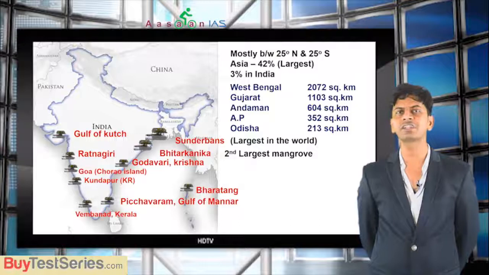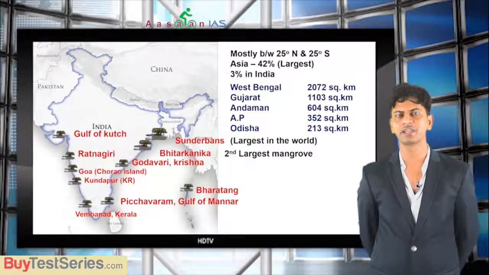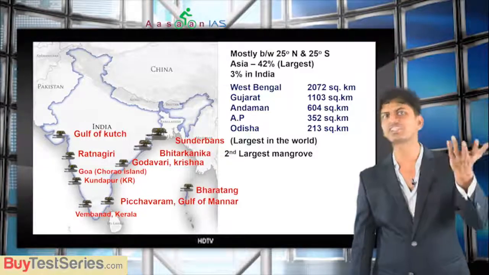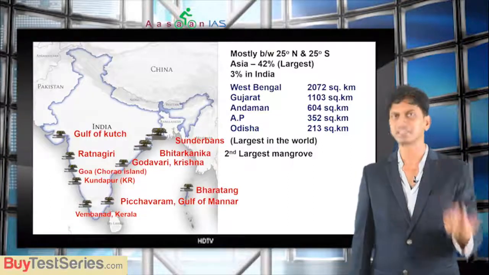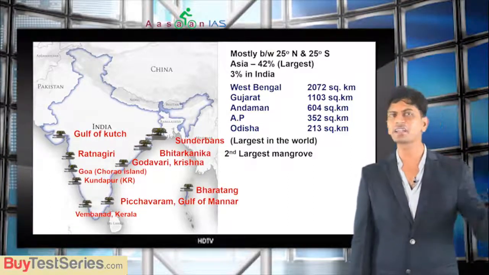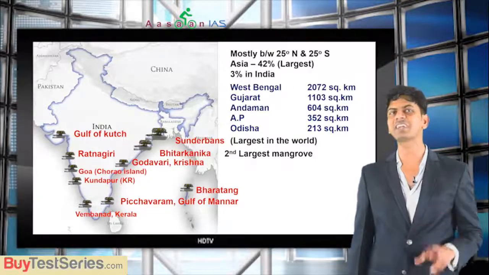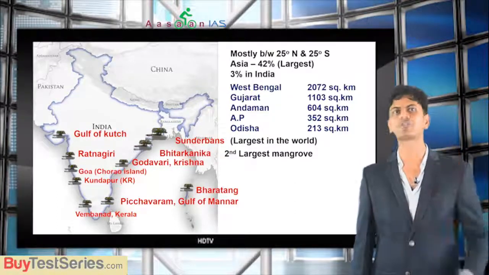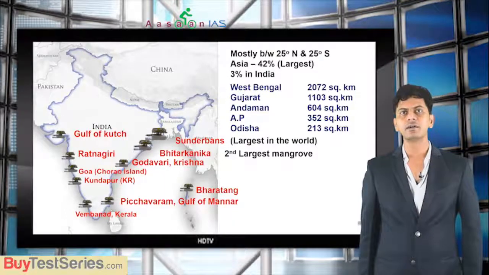You don't find any mangroves in Lakshadweep. Lakshadweep is entirely made of coral reefs. Hope you are getting me. And you understand, you find mangroves almost in each coastal state. Every coastal state like West Bengal, Odisha, Andhra Pradesh, Tamil Nadu, Kerala, Karnataka, Maharashtra, Gujarat, everywhere you find. But corals you do not find on the eastern side like Bengal and Odisha. Even Andhra Pradesh, you don't find corals. Getting me? So this is all about mangroves.